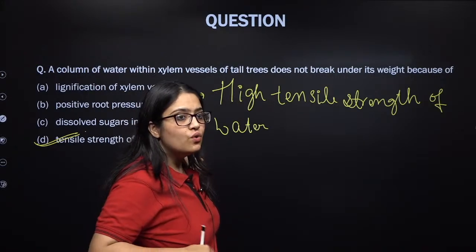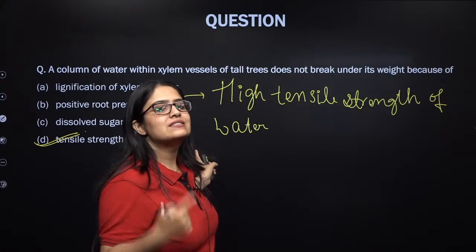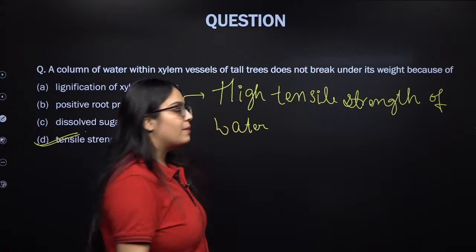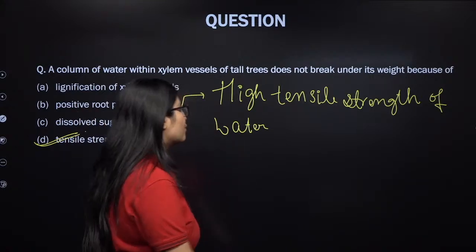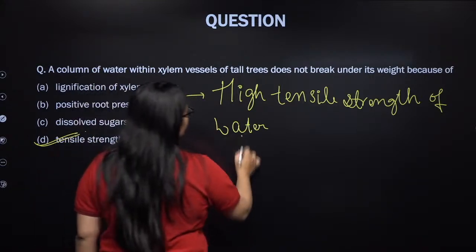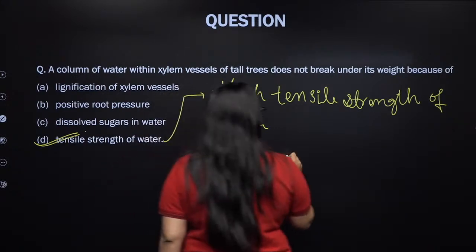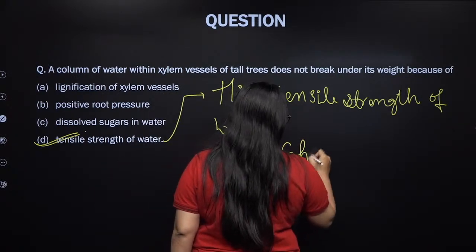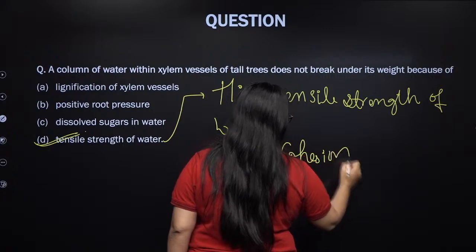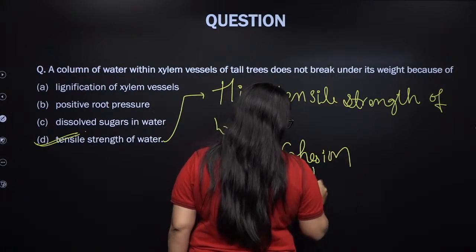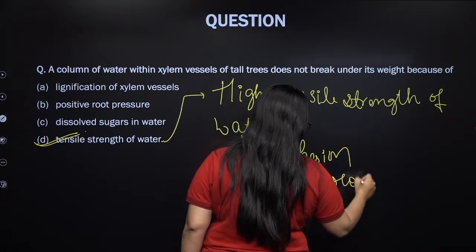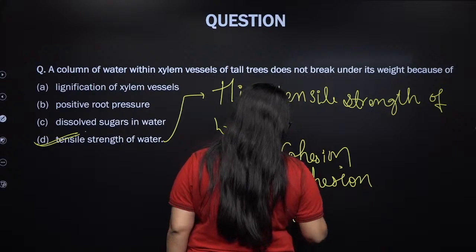Now, I am explaining how this high tensile strength of water is built up. Why is there high tensile strength of water in the xylem? It's because of three things. First is cohesion. Because of these three factors: cohesion, adhesion and surface tension.